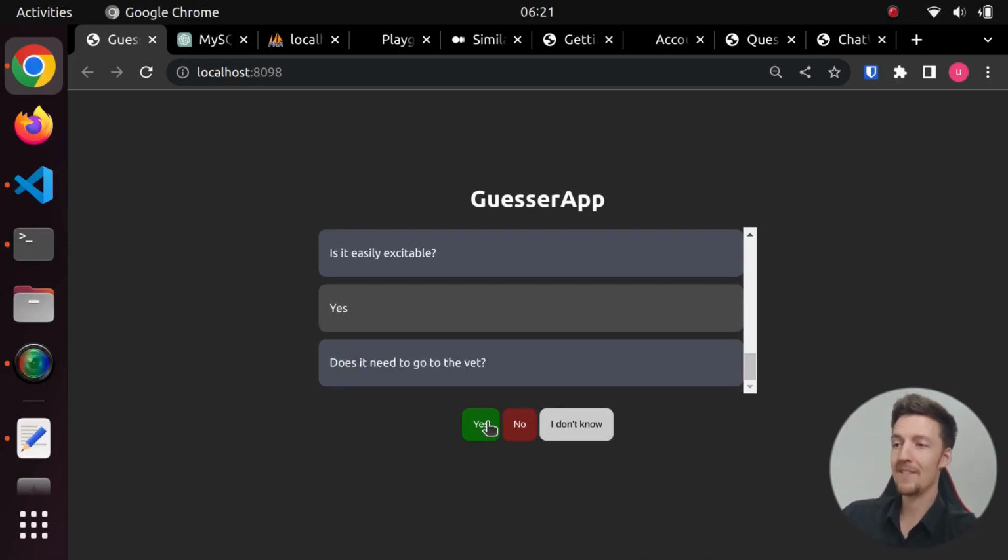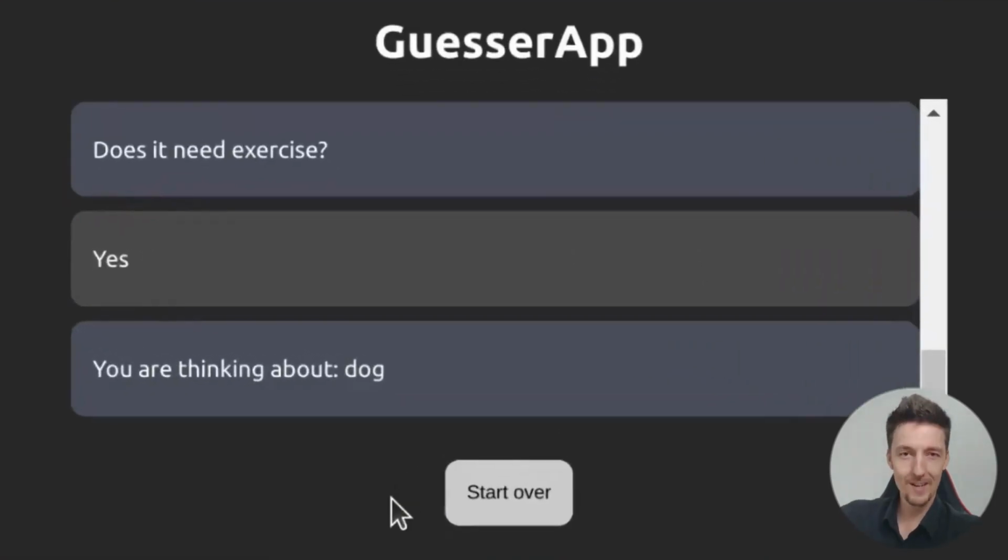Does it need to go to the vet? Sure. Does it need to be watered? No. Can it be taught to respond to commands? Yes, it can. Can it be trained to fetch? Yes. Does it need to be fed? Of course. Does it bark? I think we're getting close. Yes. Can it jump? Yes, it can. Does it need exercise? Yes. You are thinking about a dog.